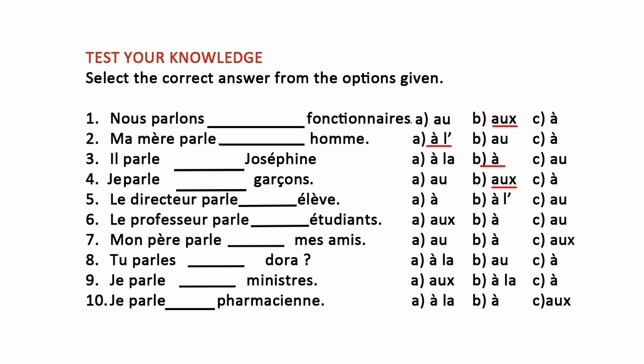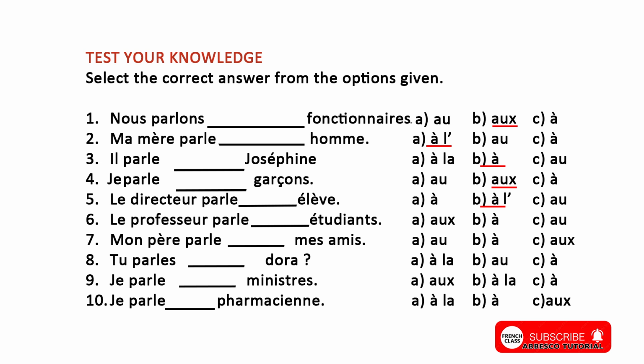Okay. Now let's see whether you had it correct. So it will be le directeur parle à l'élève. À l'élève, because élève, student is singular. And it begins with what? A vowel letter E. Le directeur parle à l'élève. So à l'élève is the correct answer. The head teacher talks or speaks to the students.